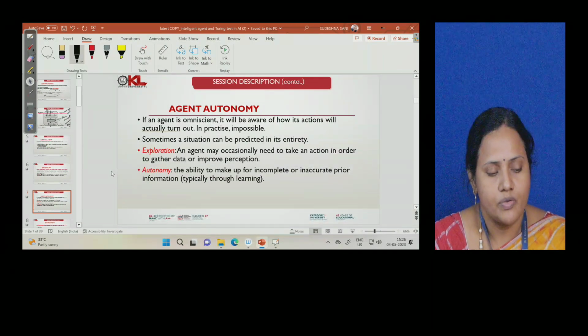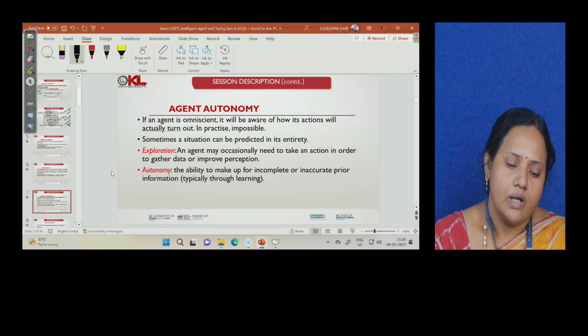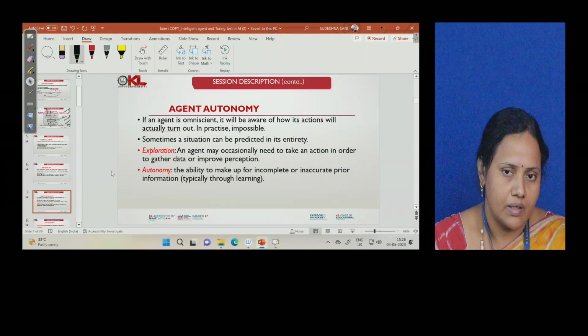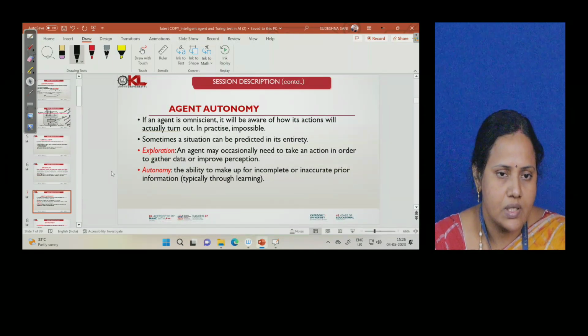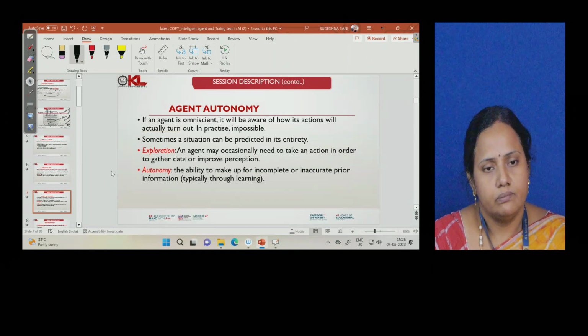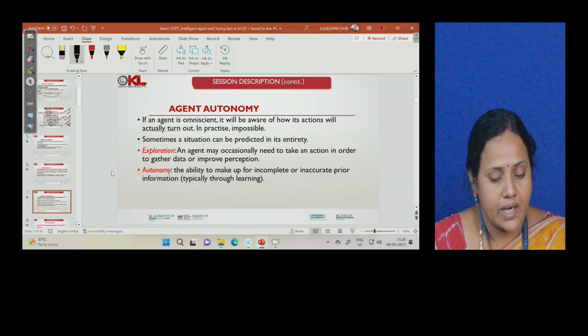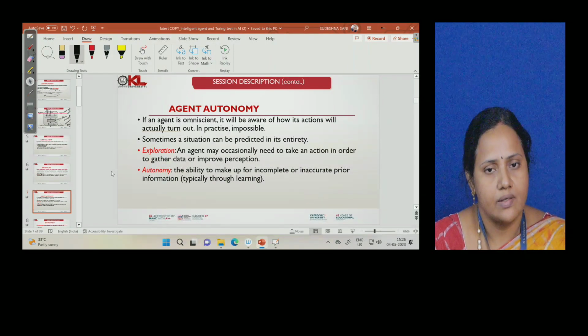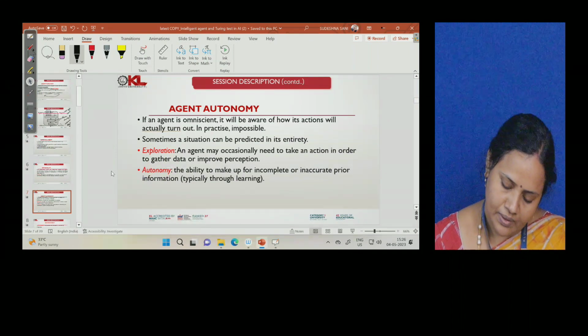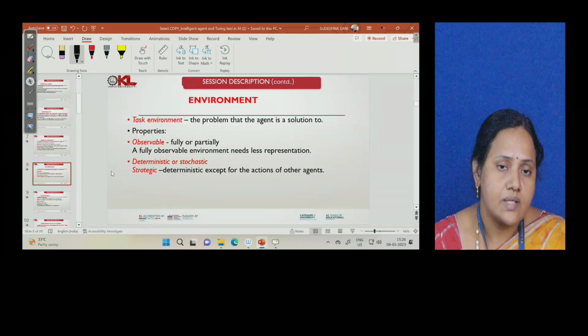But practically, that is highly impossible, because no agent will be aware of the current, past or future things. So only a few things will be static; dynamically, it may have to take decisions depending on the performance or the observations it gets.